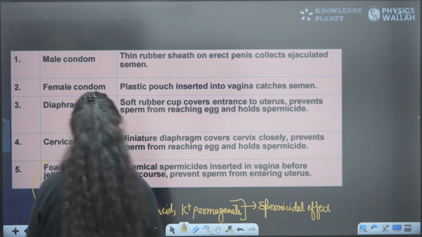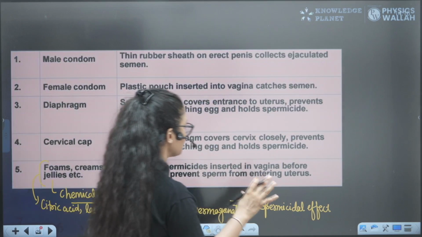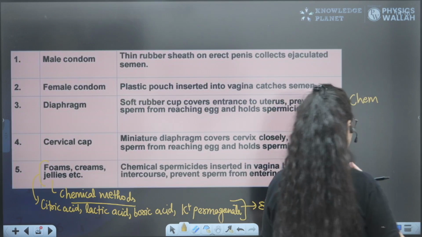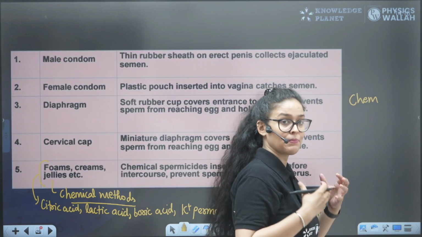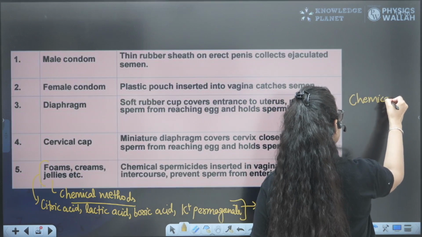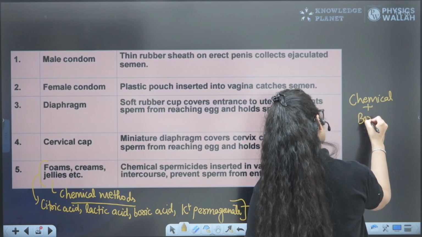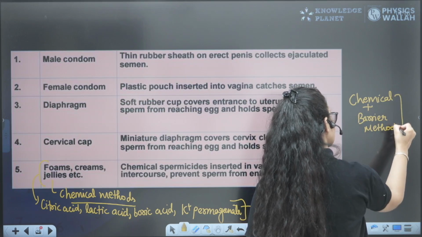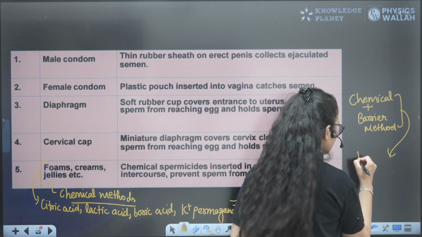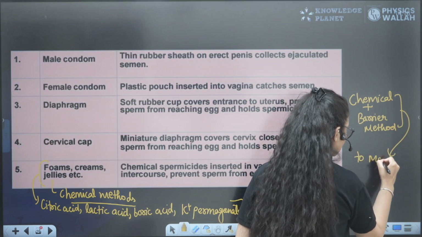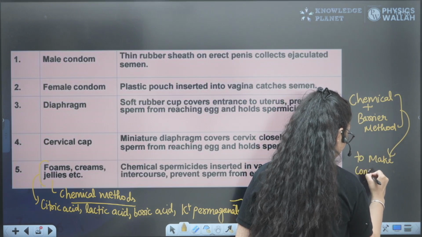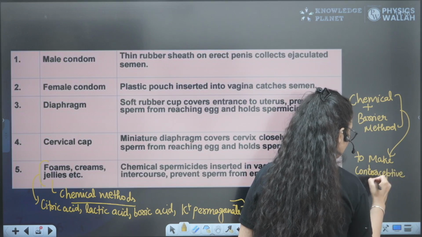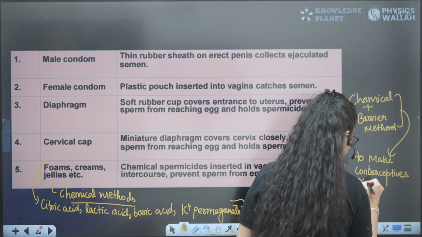The chemical method is used along with the barrier method. To prevent pregnancy and make the contraceptive method more effective, these foams and jellies are used with barrier methods.